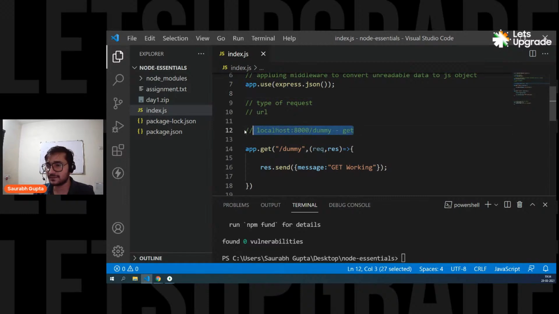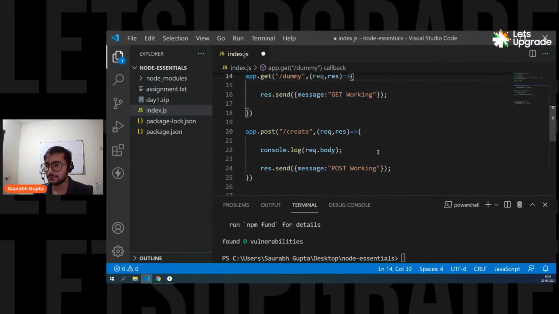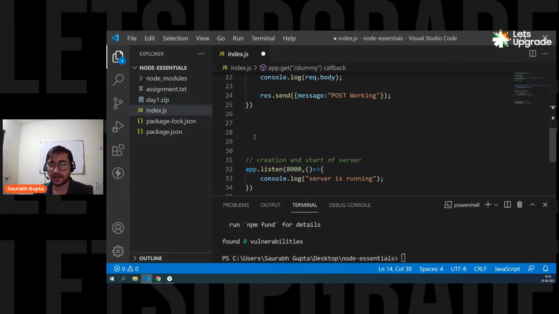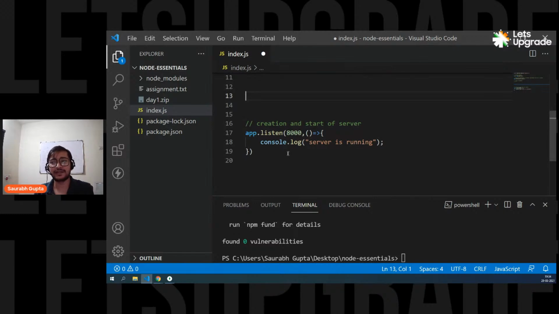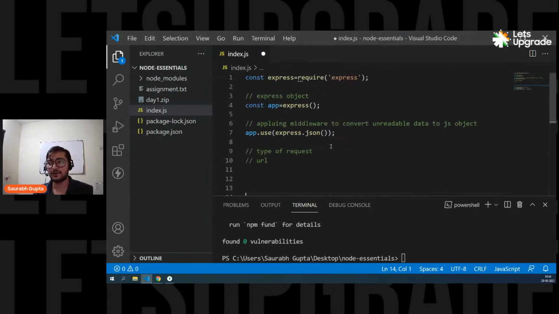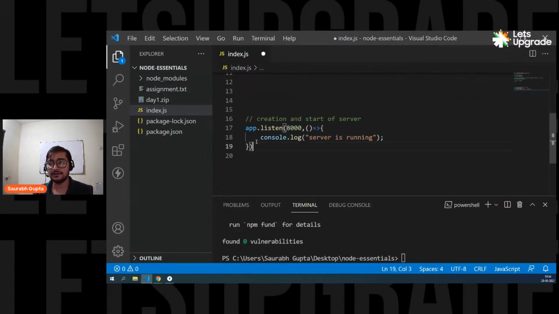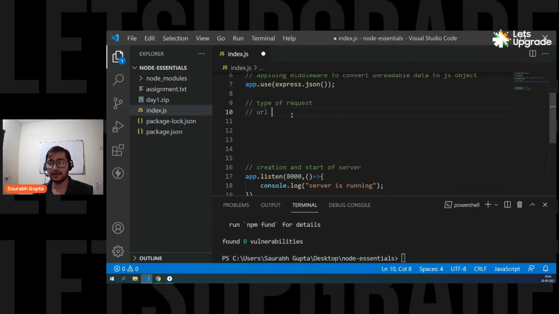And now let me remove all of this. Yeah, this much is fine. Let me remove this. We don't need this. And let me remove the endpoints. We don't need them right now. We are going to make them again, so not a problem. The basics are there. We need this middleware because we're going to transfer data, so leave it. We need this object, and here the start and launch of the server. Now here we'll do the connection part and the API endpoint part.